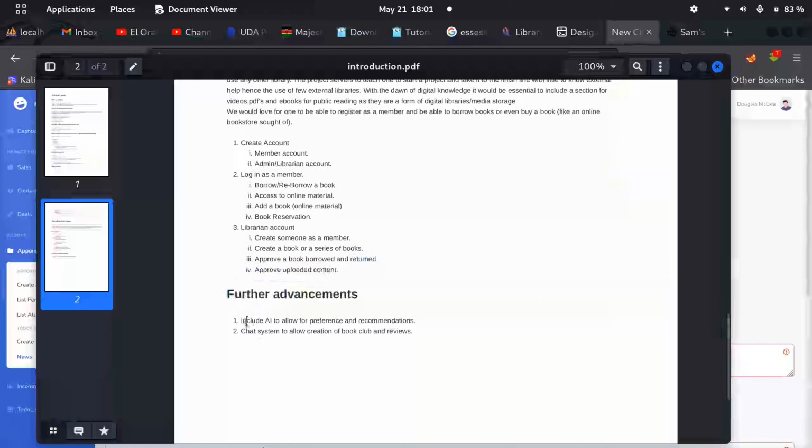Also, as a further advancement, you can include AI. That's why I was saying it's open for the public, for guys to see if you're coding in Go. Go has an AI library. I've worked with it before. It's amazing.